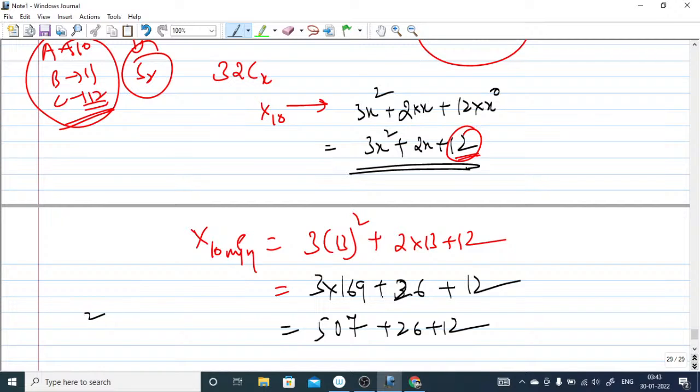This is how we can calculate. So we found the minimum base, and this is the minimum decimal value, 545.